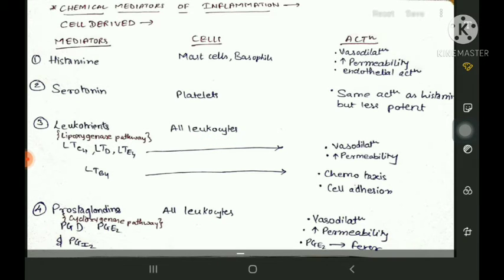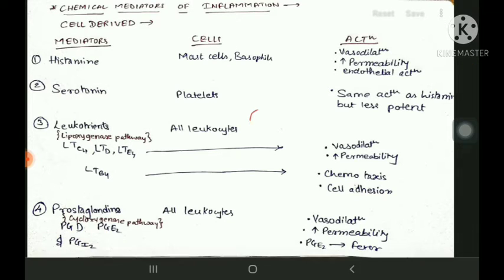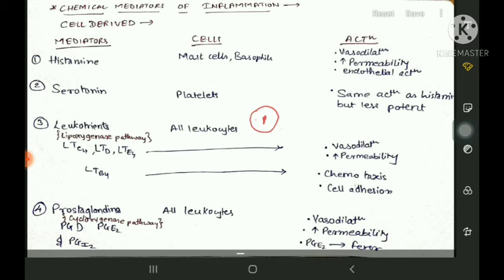What happens is, whenever there is damage to the cell wall of a leukocyte, think this is a leukocyte, and this is the cell wall of a leukocyte which has arachidonic acid inside it.